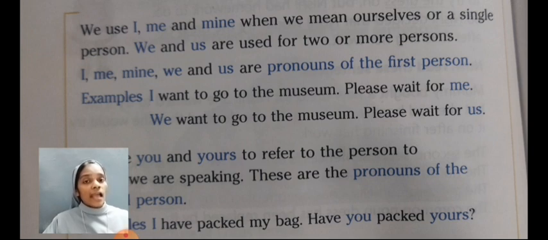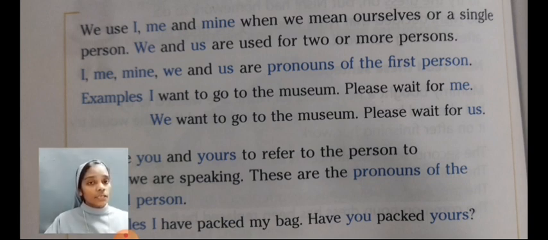So dear students, I, me, mine, we and us are pronouns of the first person. First person means the person who is speaking, जो बात कर रहे हैं. For example, I want to go to the museum. Please wait for me. Here, which are the pronouns used? I and me. That is first person singular.